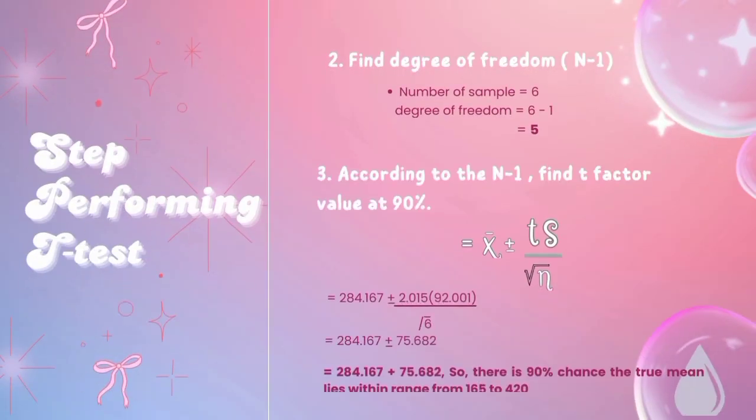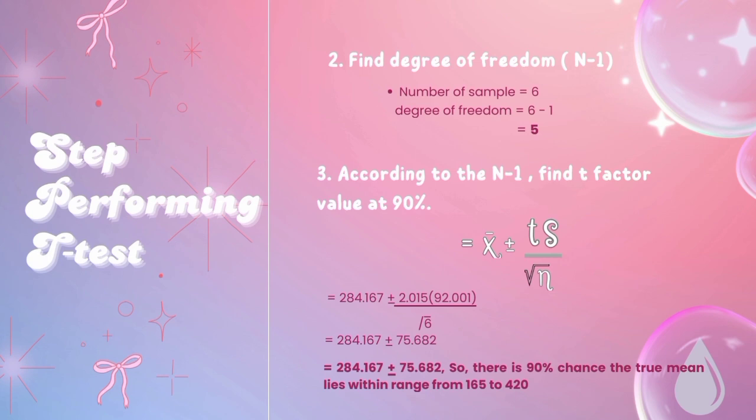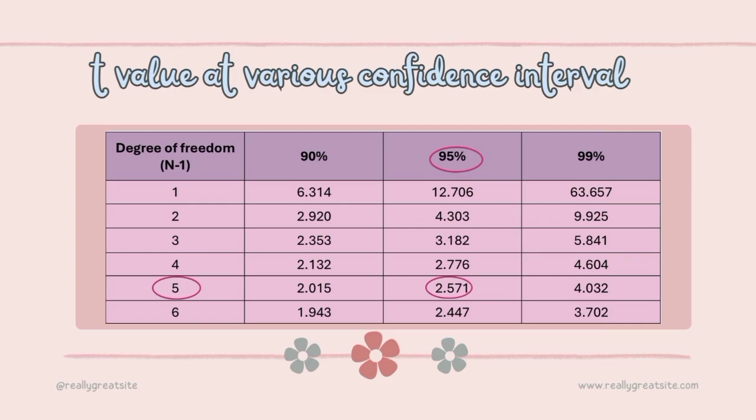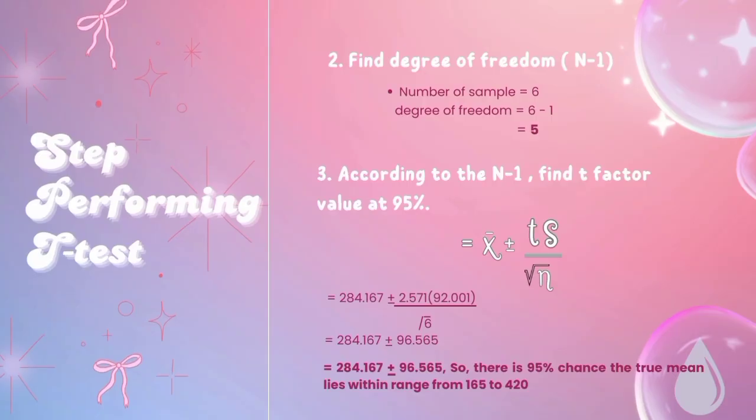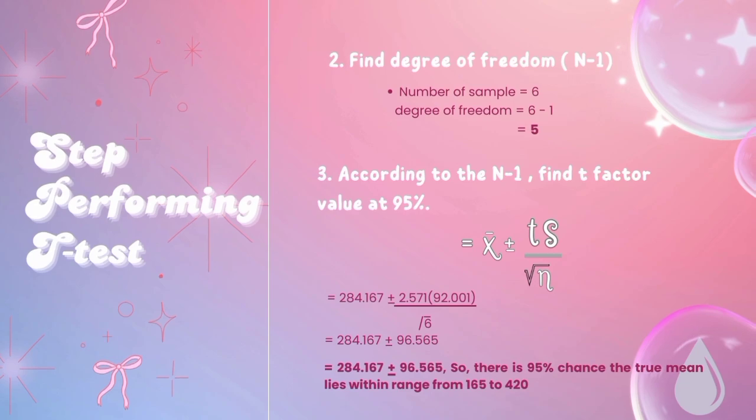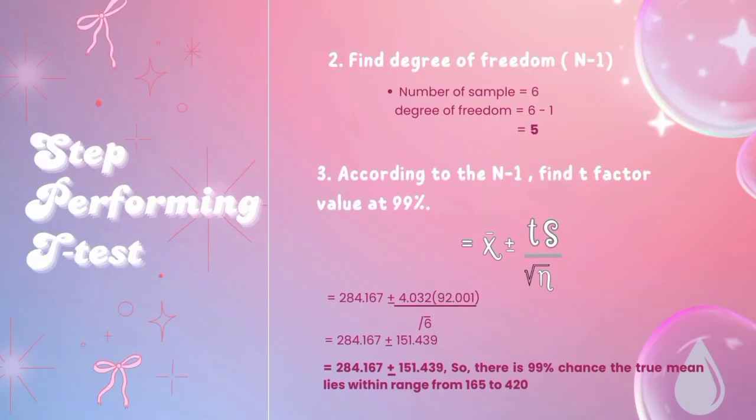So, after getting the value for t, we substitute all the values into the confidence limit formula. So, for confidence limit for 90%, 284.167 plus minus 75.682. So, there is a 90% chance the true mean lies within this range. For 95%, the t-value is 2.571. So the answer for confidence limit is the mean value plus minus 96.565. So there is a 95% chance the true mean lies within this range. And same goes for 99%.